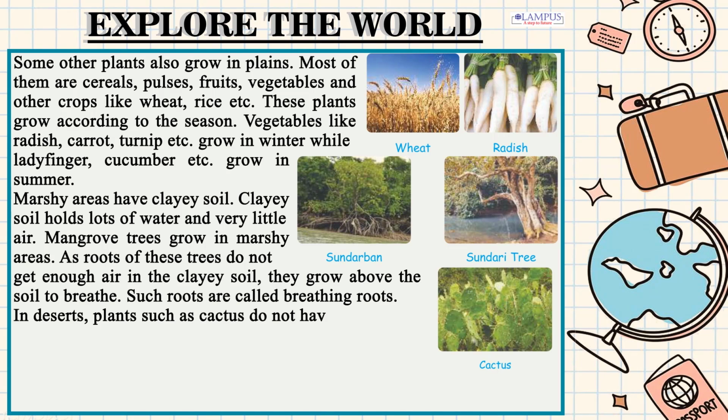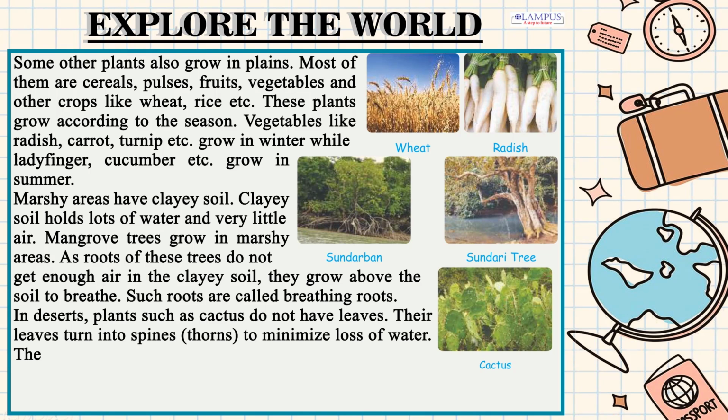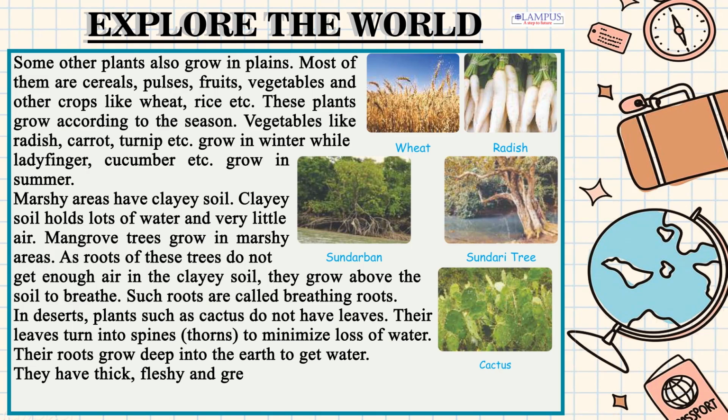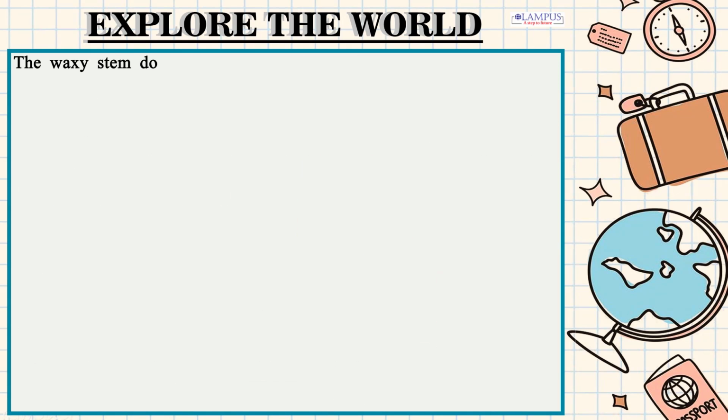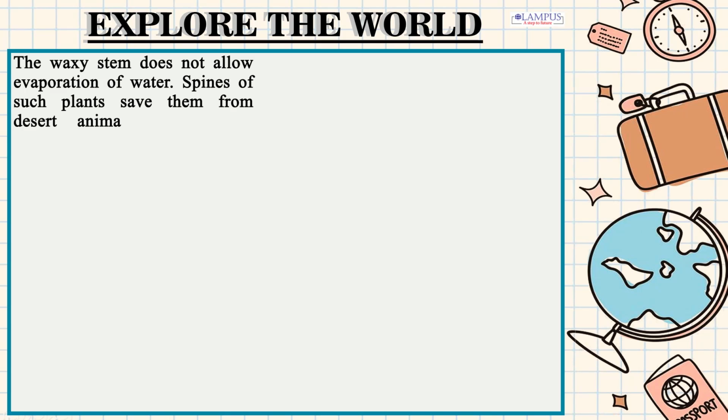In deserts, plants such as cactus do not have leaves. Their leaves turn into spines, thorns, to minimize loss of water. Their roots grow deep into the earth to get water. They have thick, fleshy and green stems that store water for their survival. They perform photosynthesis in their stems and store food. The waxy stem does not allow evaporation of water. Spines of such plants save them from desert animals.